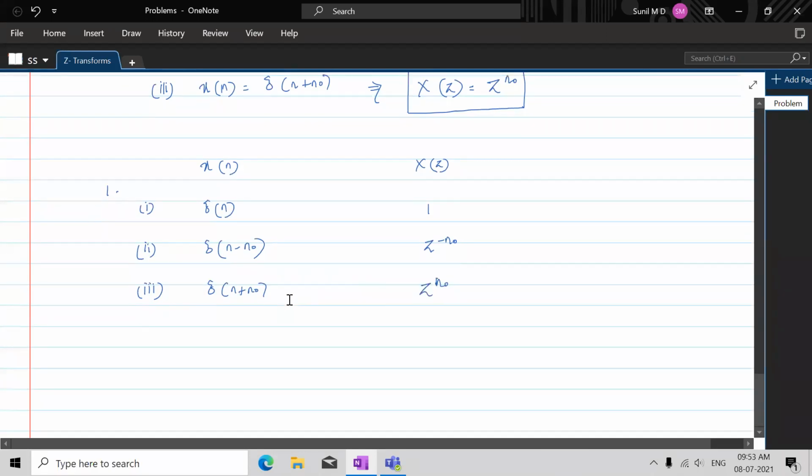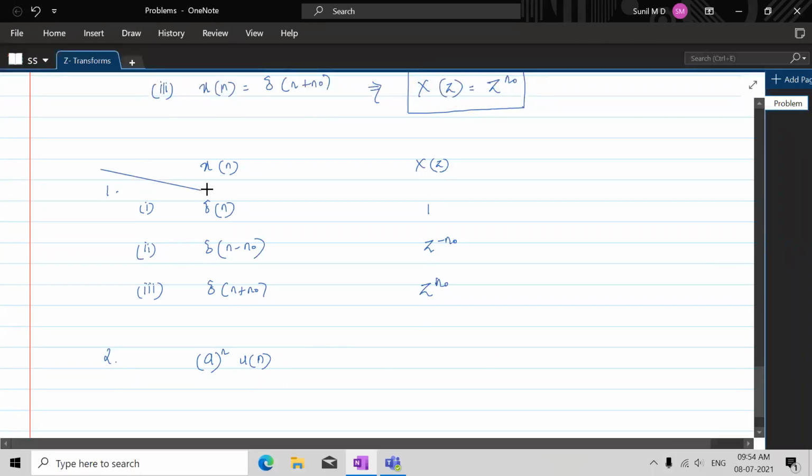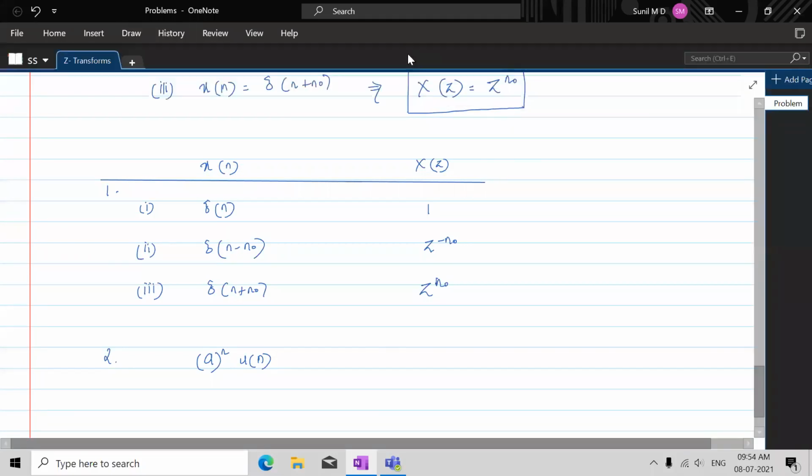Let's now move on to the second signal. What is a power n u of n? What type of signal is this? It is a positive time exponential, which we already have seen.